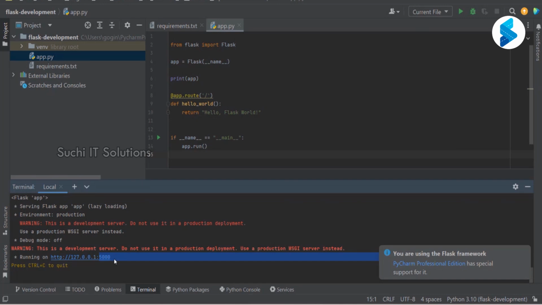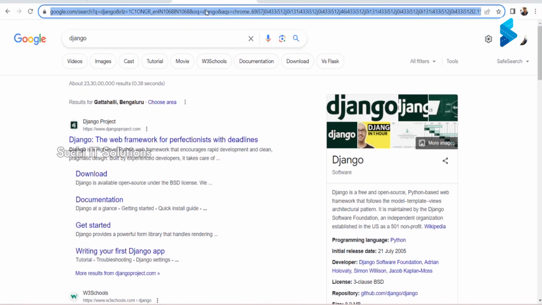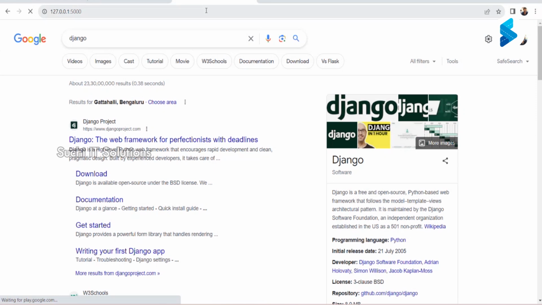In the same way, as I told yesterday, every service will run on a particular port number. There is an IP address and then there is a port number. Here, our IP address is 127.0.0.1, which is nothing but localhost, and after the colon is the port number. Flask by default runs on port number 5000. Now, I'm just going to copy this and go back to the browser, right? And see what happens here. What does it say?